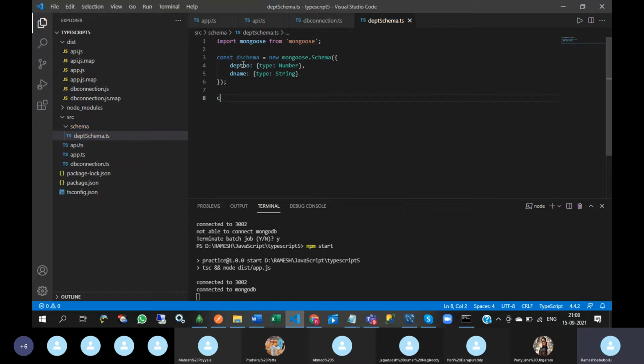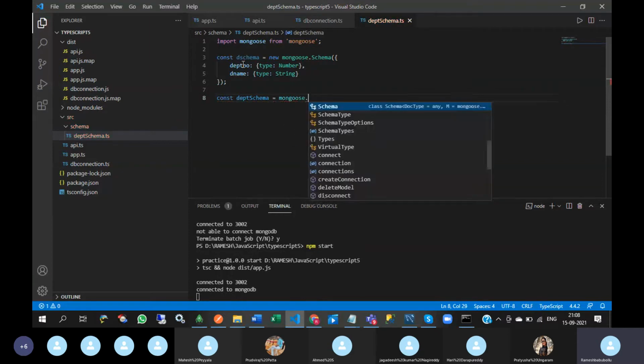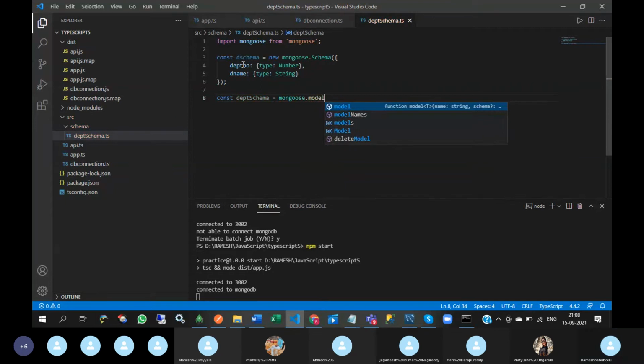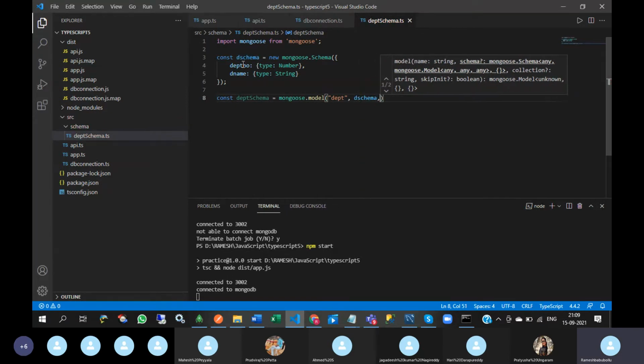Next, const dept schema equal to mongoose dot model, dept, the department table, comma, the schema.